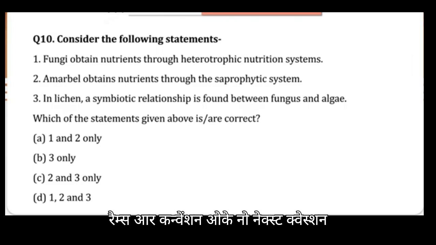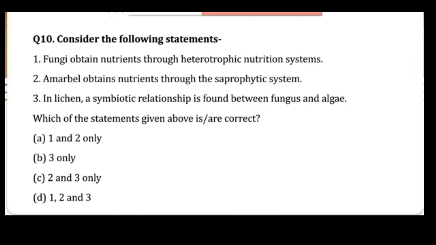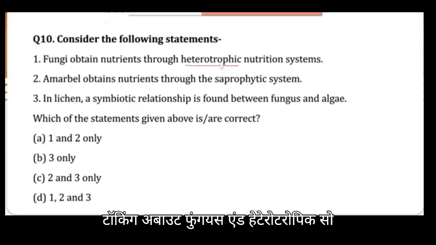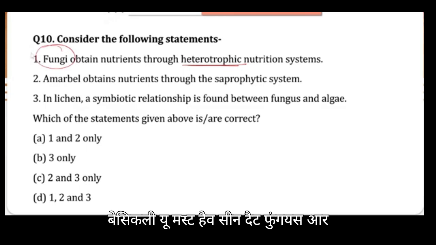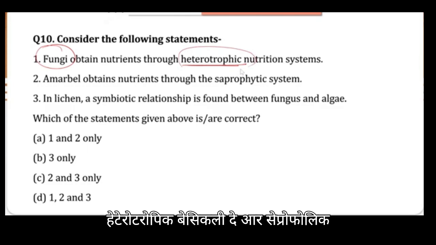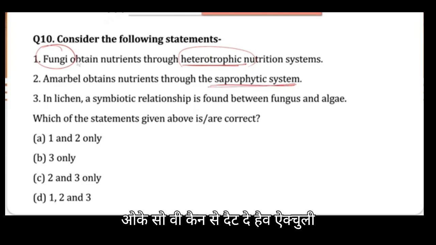Now next question, that is, consider the following statements. First, fungi obtain nutrients through the heterotrophic nutrition system. They are talking about fungi and heterotrophic. So basically, you must have seen that fungi are part of your decomposition cycles, etc. So they are not heterotrophic in this sense. Basically, they are saprophytic. So we can say that they have actually interchanged it.